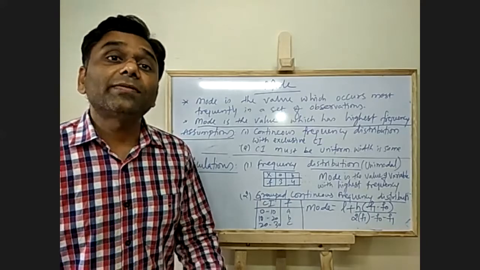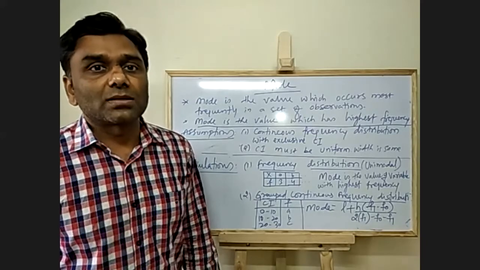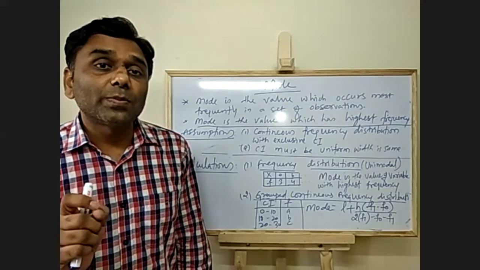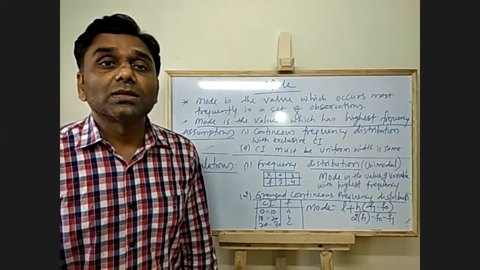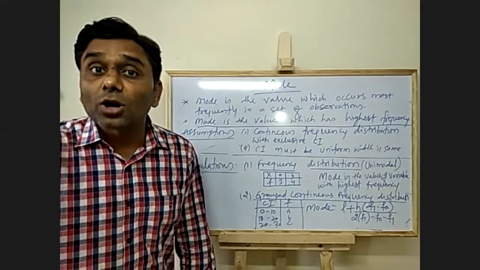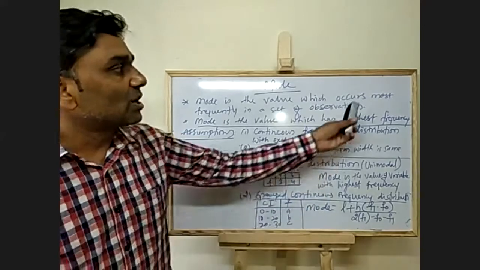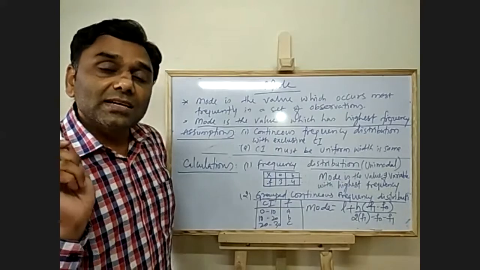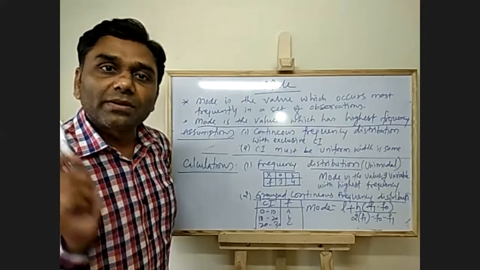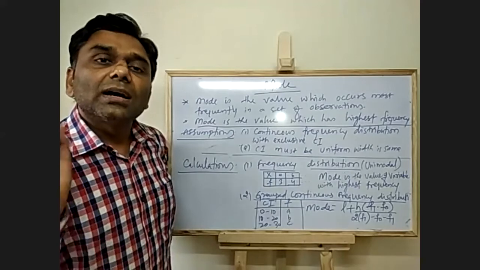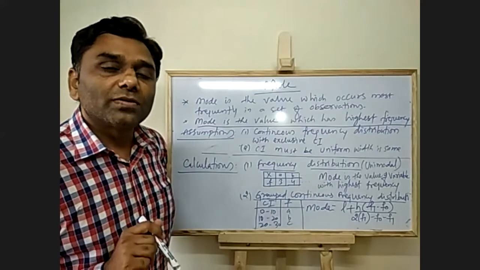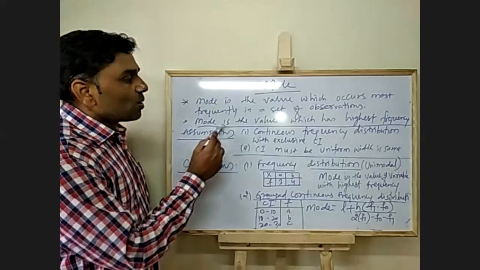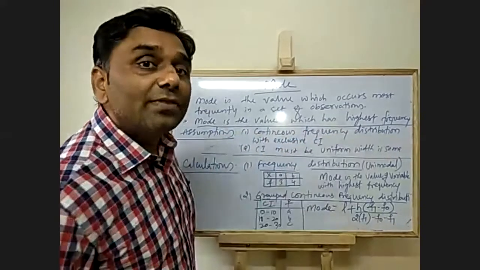Or let's say 55 people have scored 75 marks. So 75 has occurred the maximum number of times, that is, most frequently. That is why 75 is the mode of the data set observation. Likewise, mode is the value which has the highest frequency.